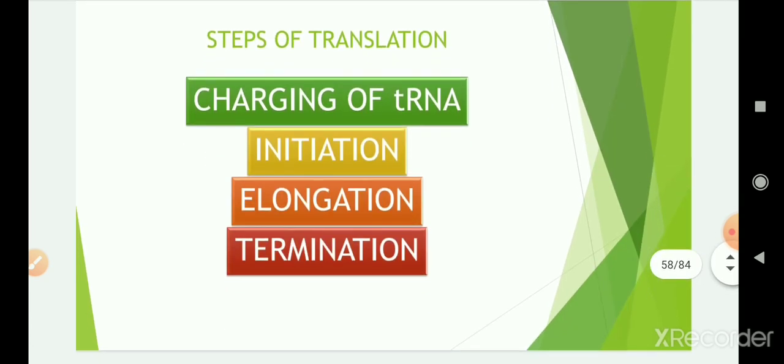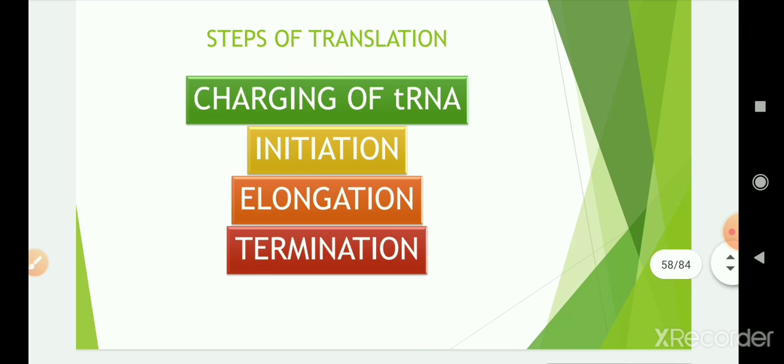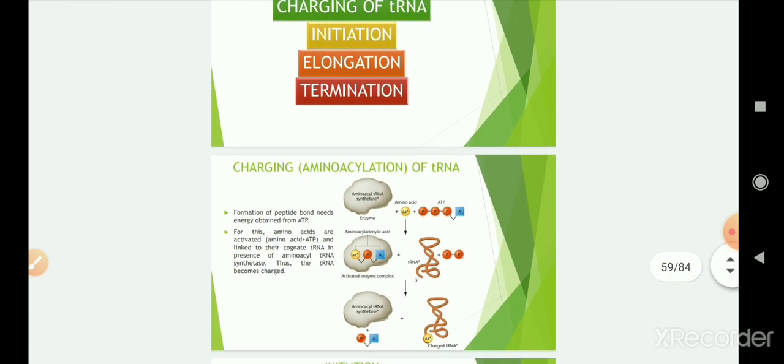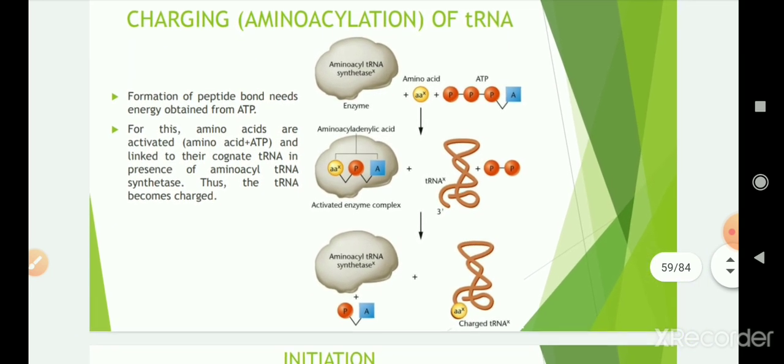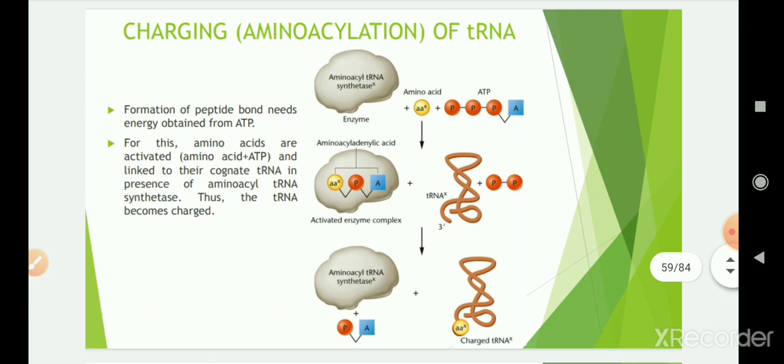There are different steps in translation. First, charging of tRNA, then initiation, elongation and termination. So first, it is charging, or aminoacylation, of tRNA. The formation of a peptide bond needs energy, and it is obtained from ATP.